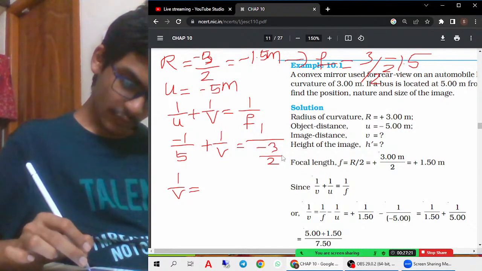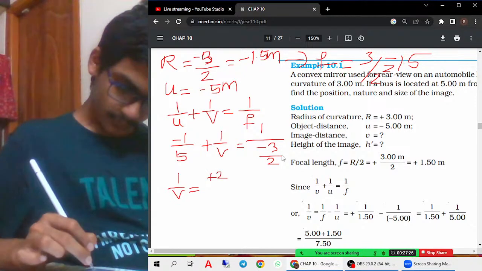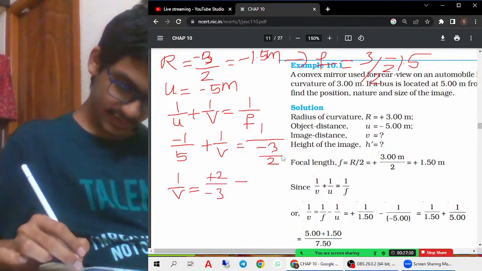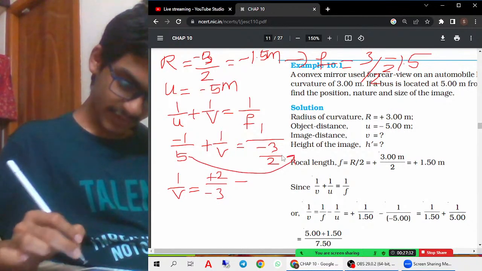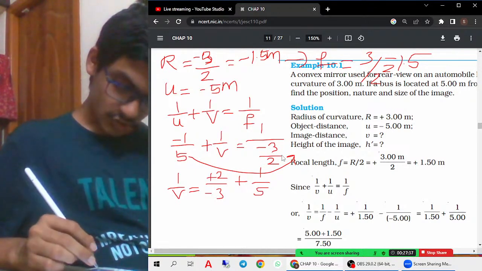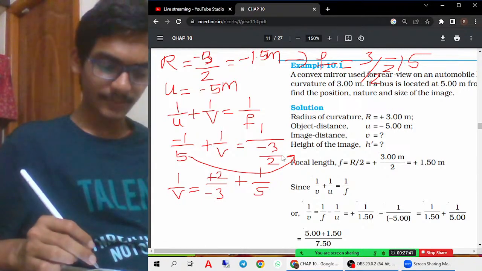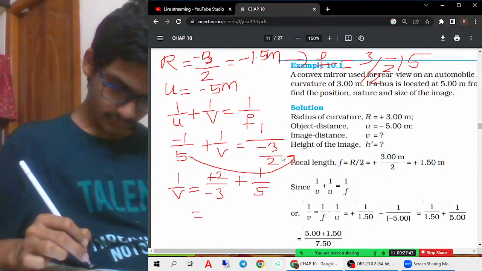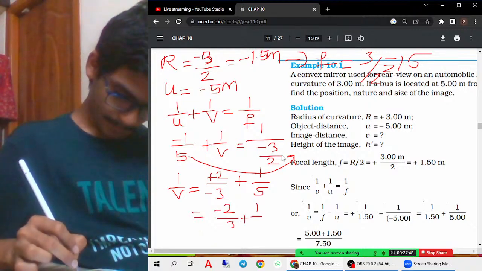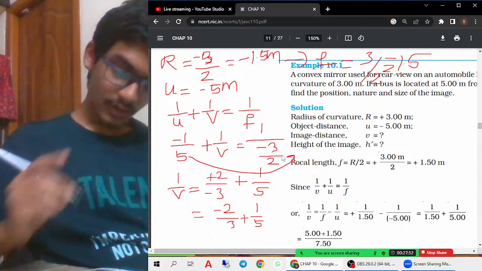So what is happening in reciprocal? This one I am shifting to this side. So minus 1 by 5 becomes plus 1 by 5. The minus should not be in the denominator now; it should come to the numerator. Now, next you have to take the LCM.